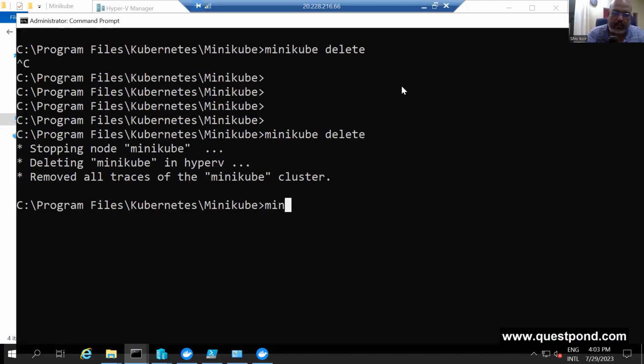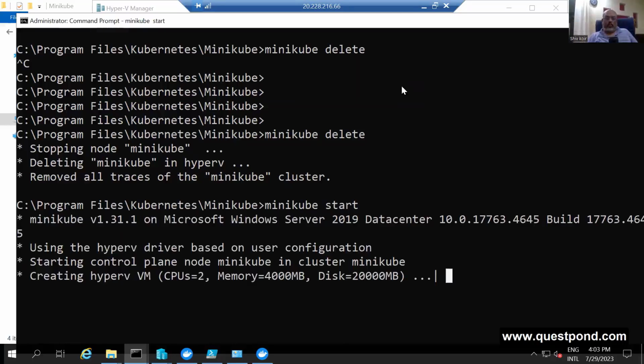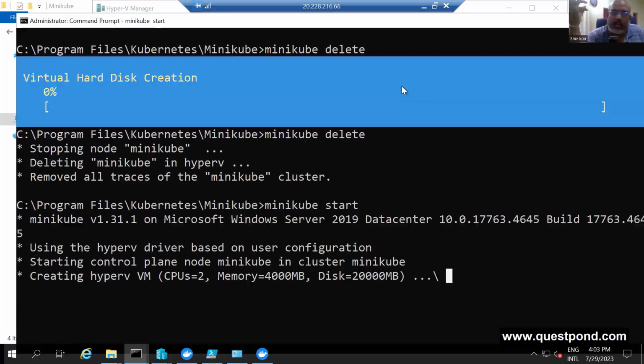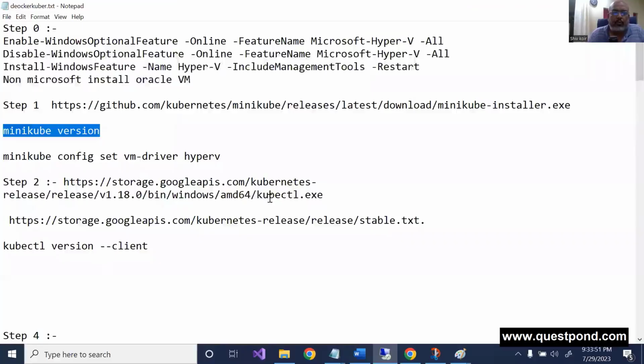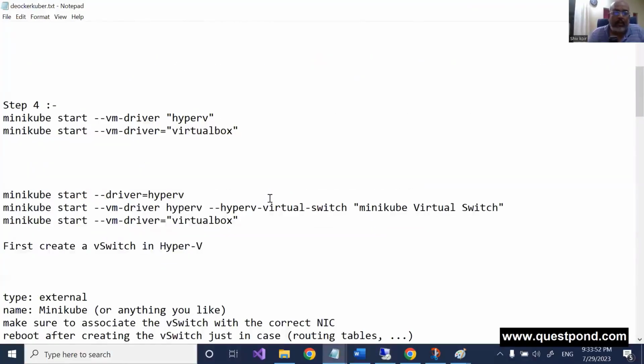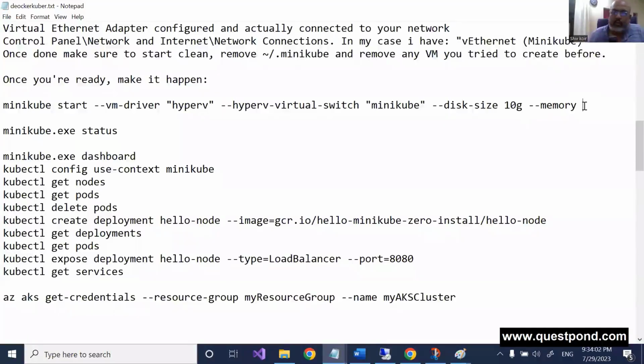I hope it works. And let us see. So creating a Hyper-V virtual machine. See, internally it will create a VM, and inside that he will try to go ahead and do things. You can see he's saying that I'll be using 2 CPUs, this much memory, this much hard disk. This also you can configure. When you run the command line, you can say disk size is this much, memory is, whatever, 1 GB RAM, and so on. You can even provide the command lines out here.